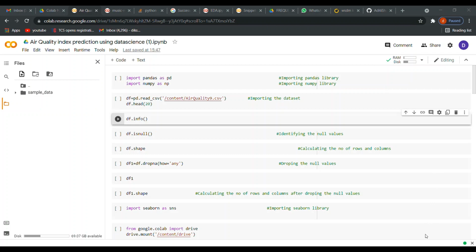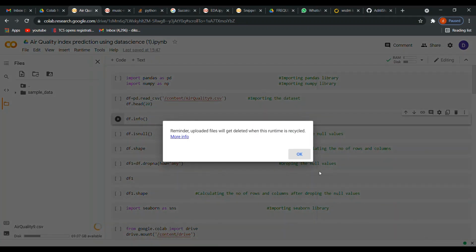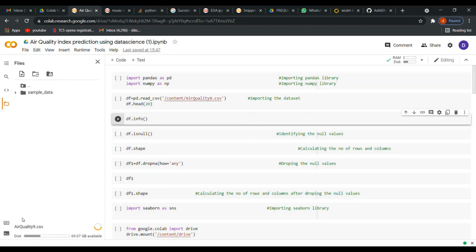I'll be choosing that file, and I can see that the air quality CSV file is uploaded in the Colab. Sometimes it will take time.